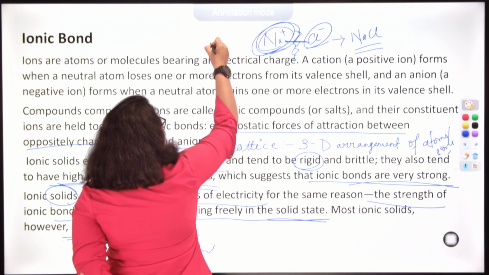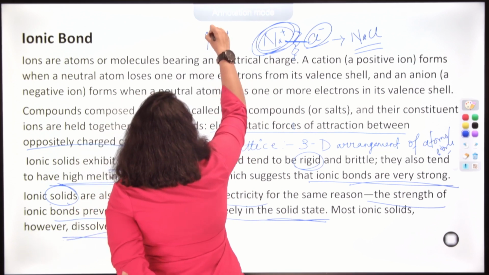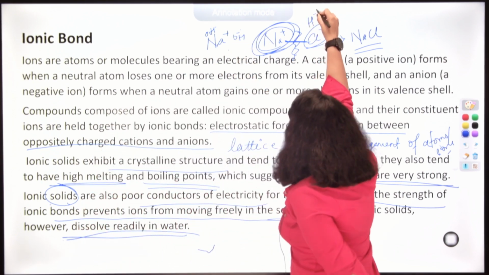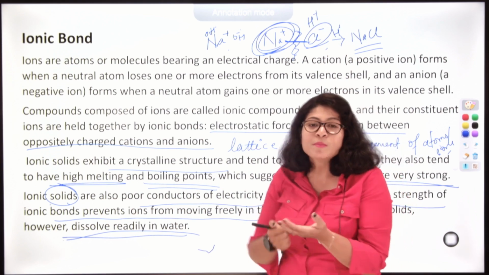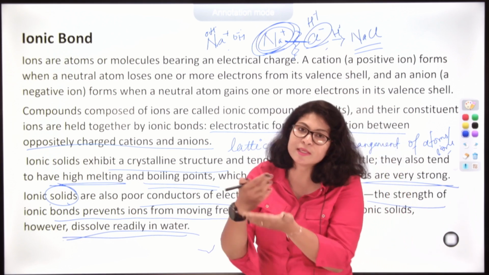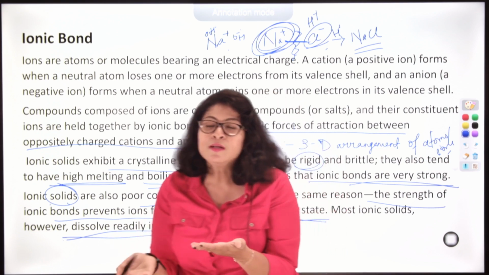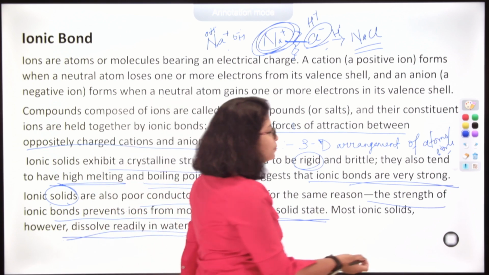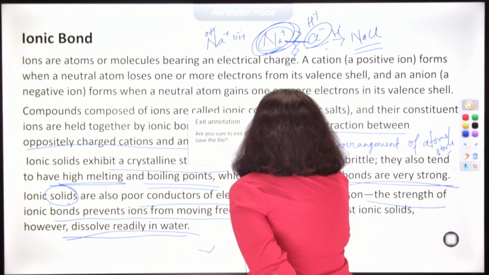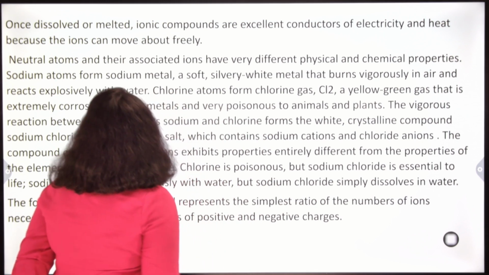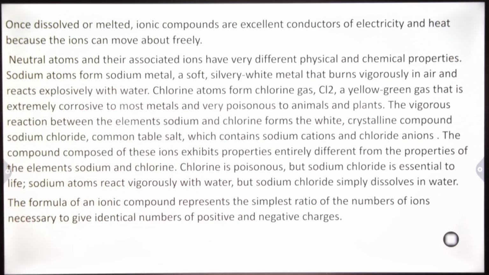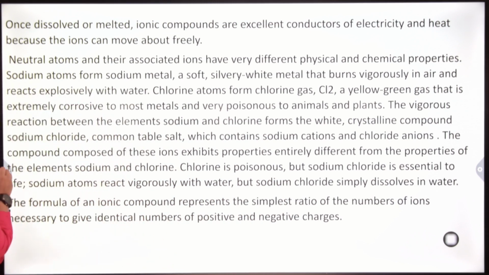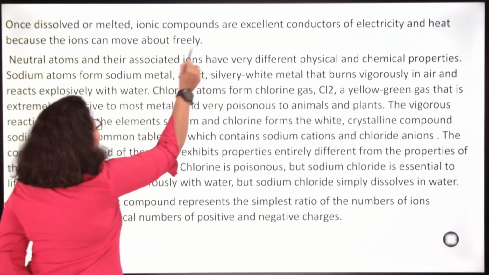Na+ ions are surrounded by OH- ions in their vicinity, and Cl- is surrounded by H+ ions. So, water forms a barrier between Na+ and Cl-, hence the ions are separated, and separation of ions is known as the solubility of that compound in water. Okay. Next we will move on. Once dissolved or melted, ionic compounds are excellent conductors of electricity and heat because ions become free. Okay, ions move freely.